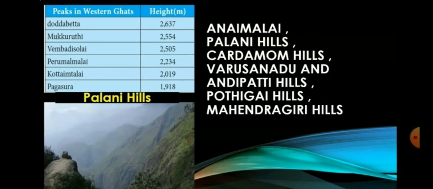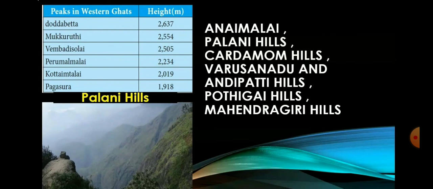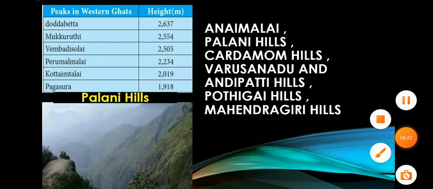Next one, Anaimalai. Anaimalai is located on the border of Tamil Nadu and Kerala. It is located to the south of Palghat Gap. Anaimalai Tiger Reserve, Aliyar Reserved Forest, Valparai Hill Station, Kadamparai Hydroelectric Power Plant are located on these hills. Aliyar and Thirumoorthy dams are located at the foothills of this range.